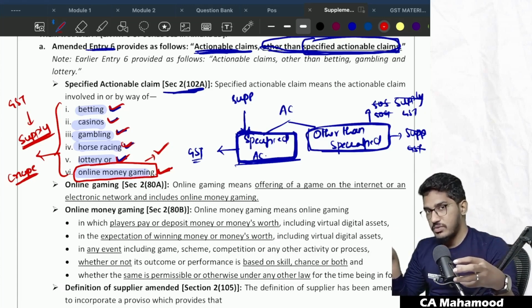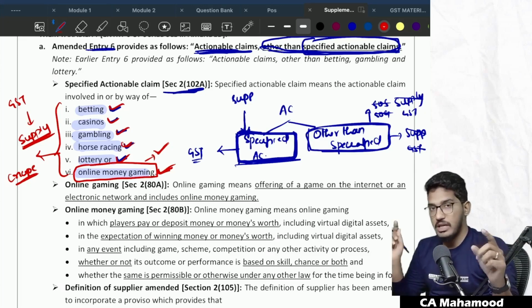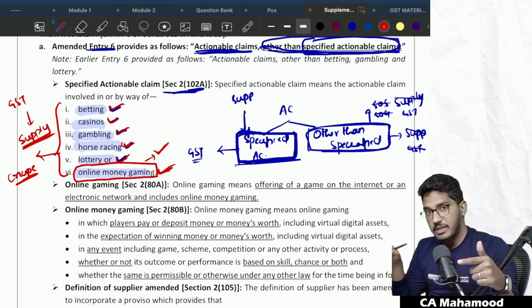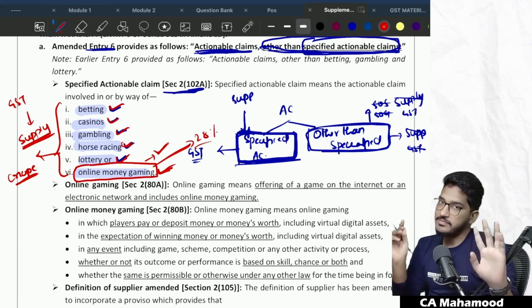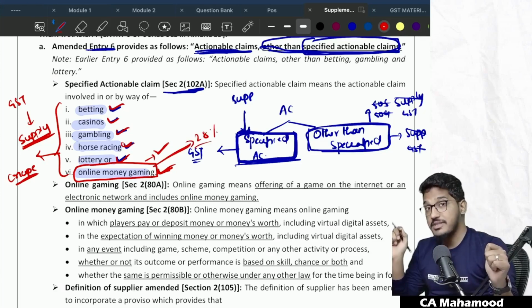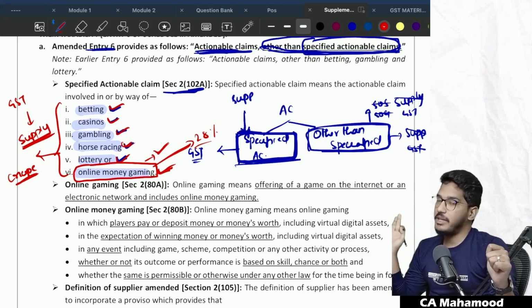So what the government has told us is, especially in this major amendment regarding online money gaming, that we will treat online money gaming as an actionable claim. And the major blow here is that we will tax this at 28%. We will tax these online money gaming services at the rate of 28%. We are going to slap the GST rate on online money gaming.